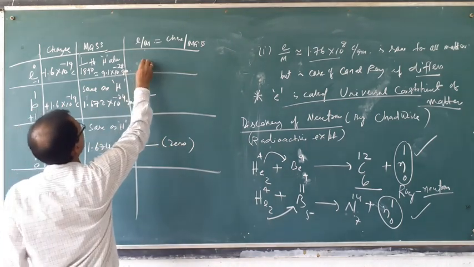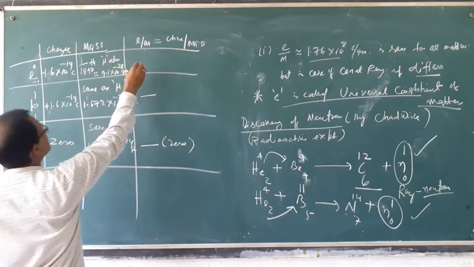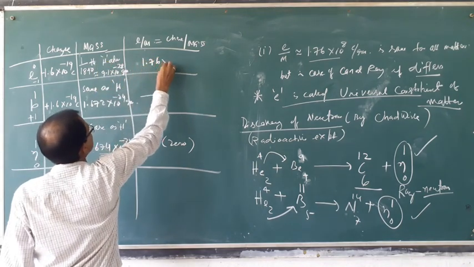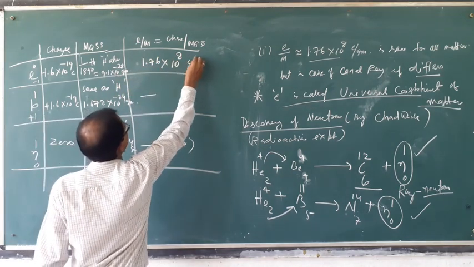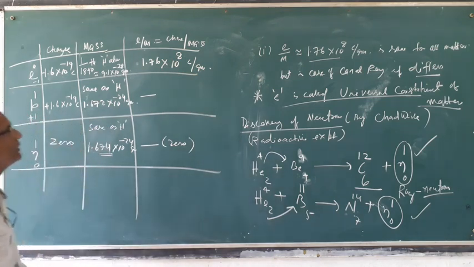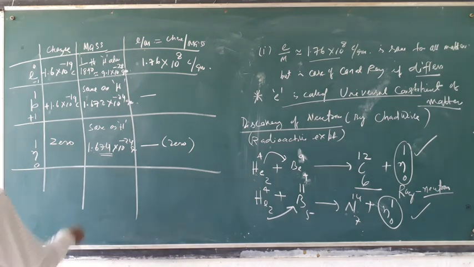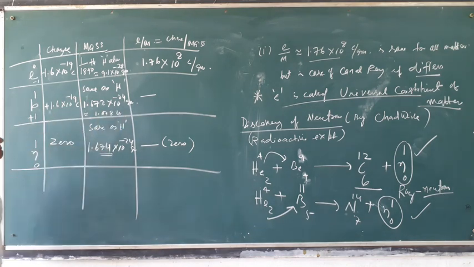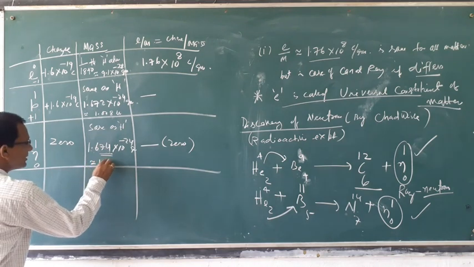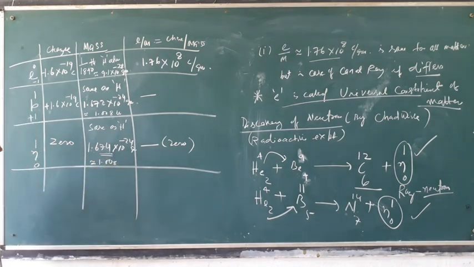For electron, how much is it? For electron it is 1.76 into 10 to the power 8 coulomb per gram. You have to remember this value. This is the value of what? Charge to mass ratio of electron. Then mass of electron and mass of proton, in terms of u, it is also 1.008 u. It is also the same, approximately 1.008 something u.